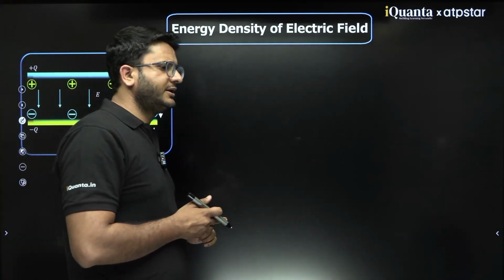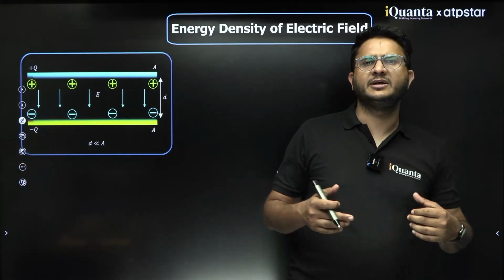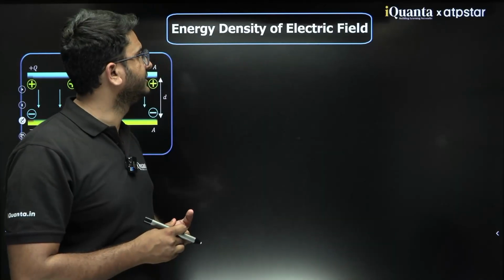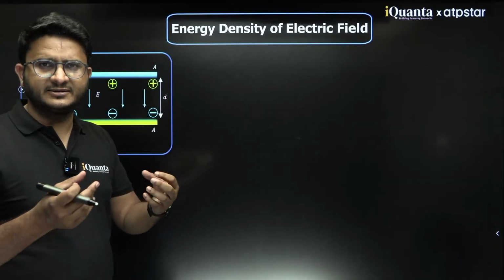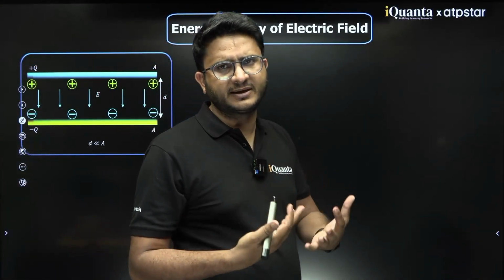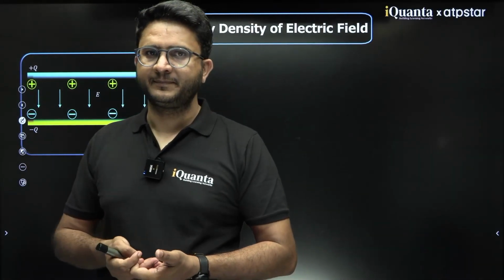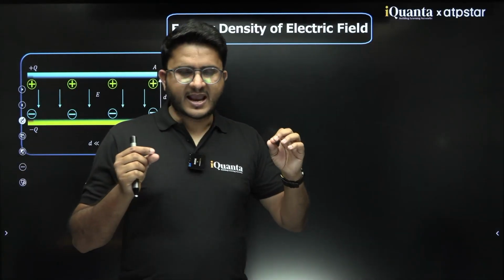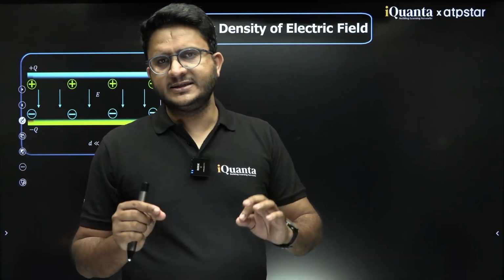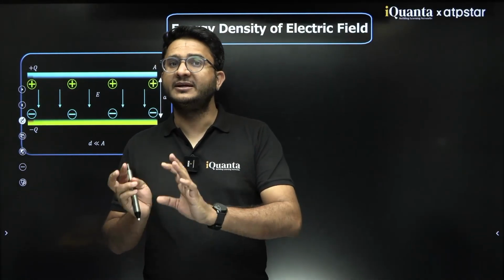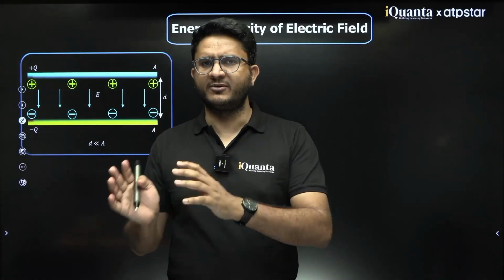Now there comes a topic which we call energy density. Energy density of electric field, energy density of magnetic field, and total energy density of electromagnetic wave. We know every wave carries both energy and momentum, and they transfer both energy and momentum from one place to another.